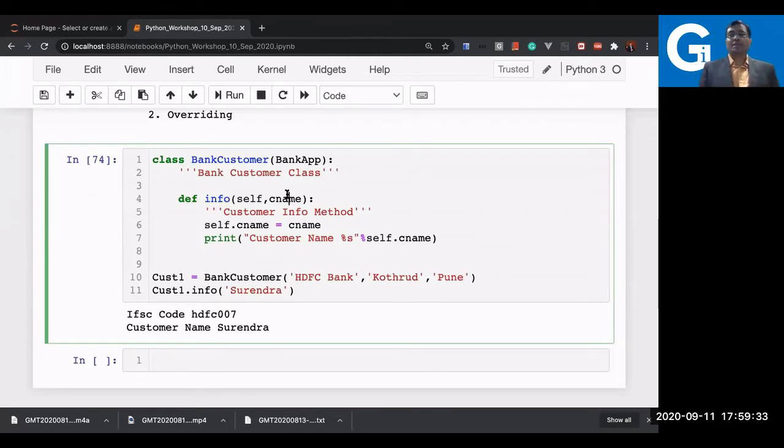So in Python, remember, there's always overriding, no overloading there. There's no overloading in Python. That you have to remember. Whenever you write the same method name, it is always overriding. So here I'm writing a comment: overriding info method.